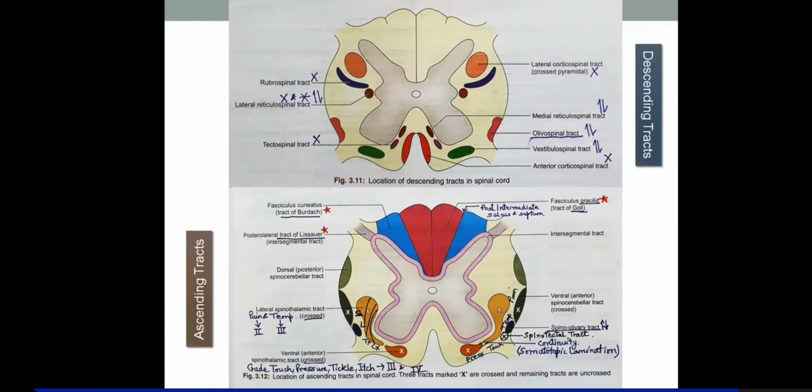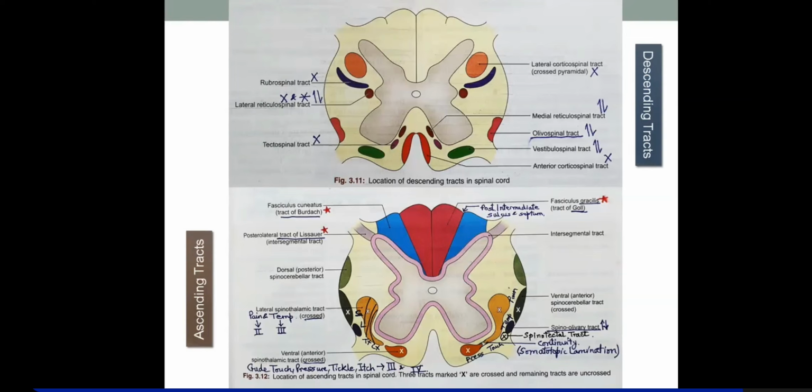So among these extrapyramidal tracts, these are the 2 tracts which decussate. The rest of the other tracts will include olivospinal, which will not decussate, will run ipsilaterally. Then you have medial and lateral reticulospinal tract, which will also descend ipsilaterally, and vestibulospinal, for balancing, also runs ipsilaterally.